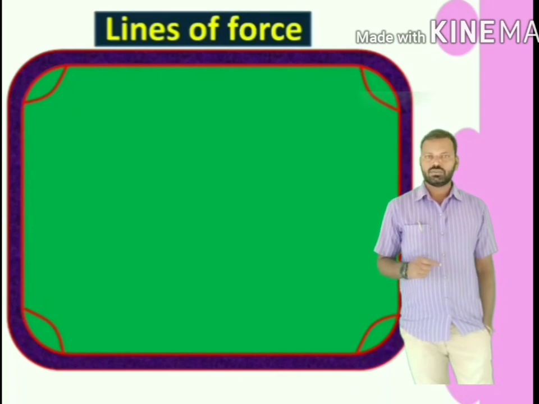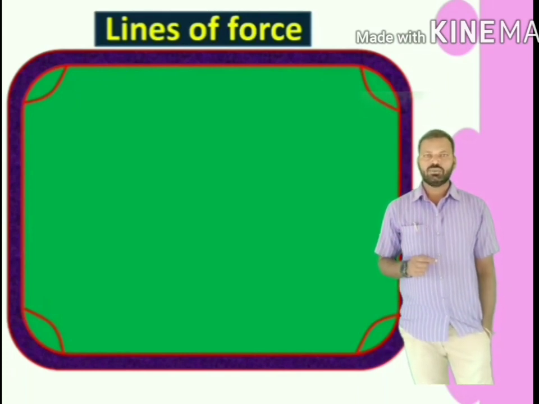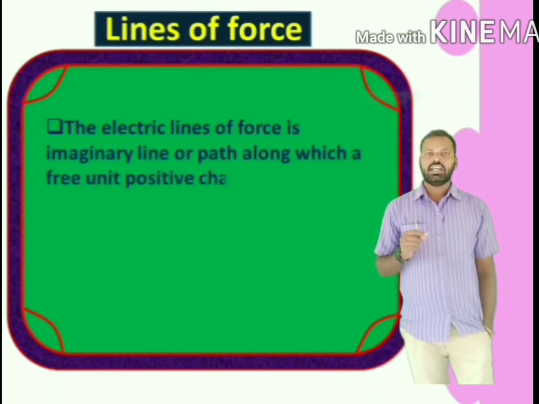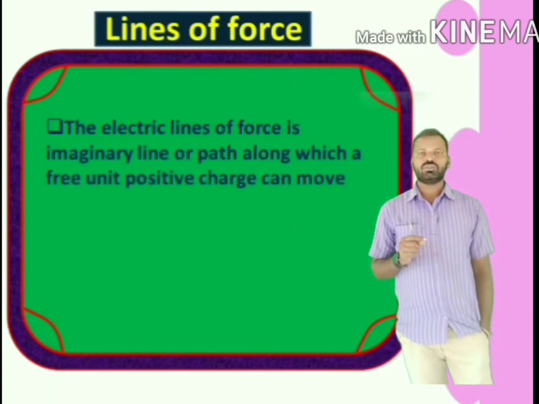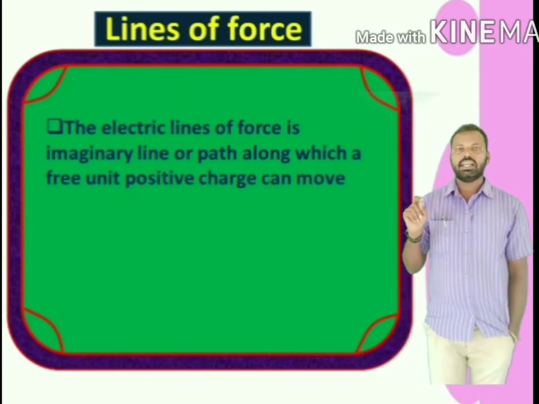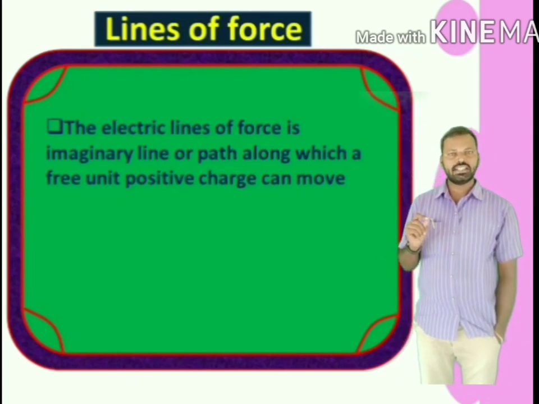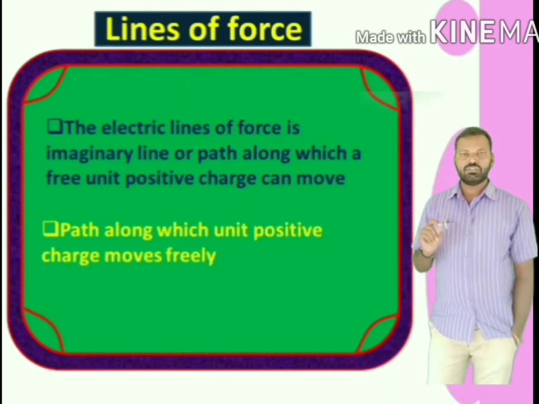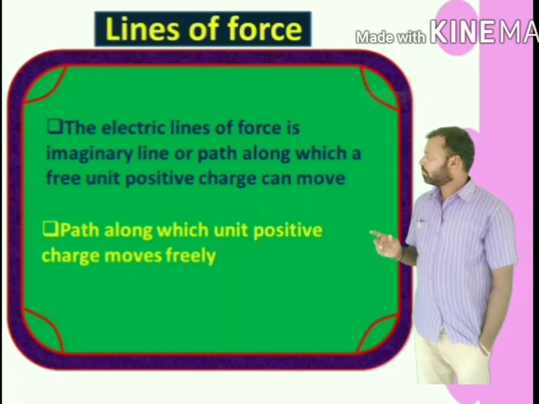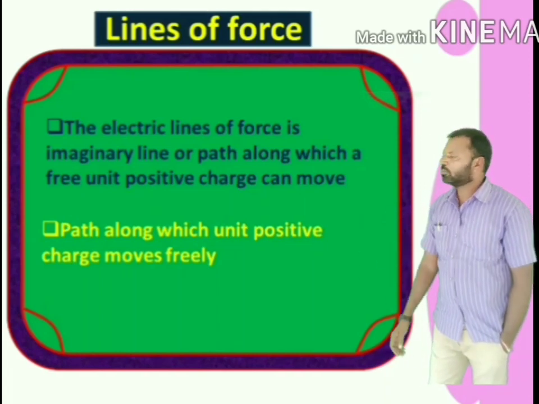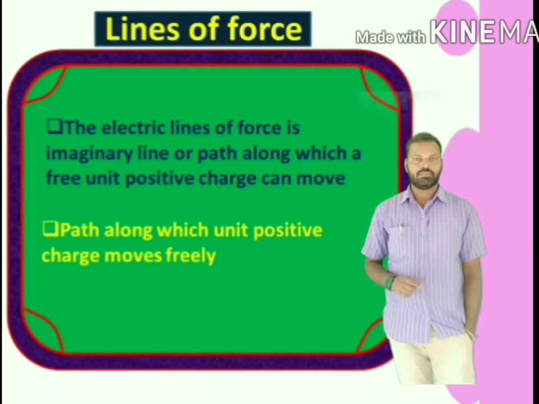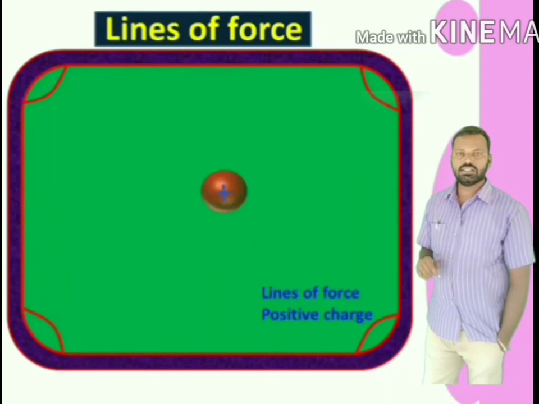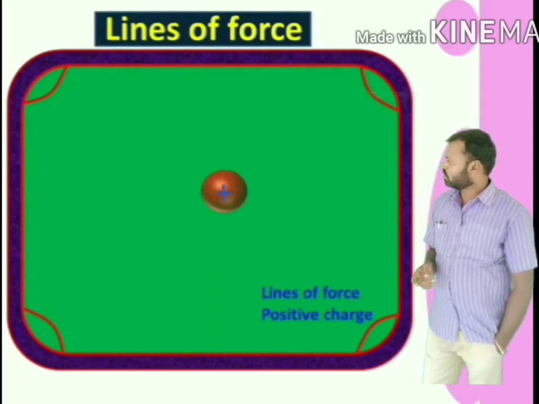Next, electric lines of force. Electric lines of force are imaginary lines or paths along which a unit test charge can move freely. I repeat, electric lines of force are imaginary lines or paths in which a unit positive charge can move freely. That means it is the path along which unit positive charge can move freely. It's simply an imaginary line. To understand this one, see here, this is my positive charge.